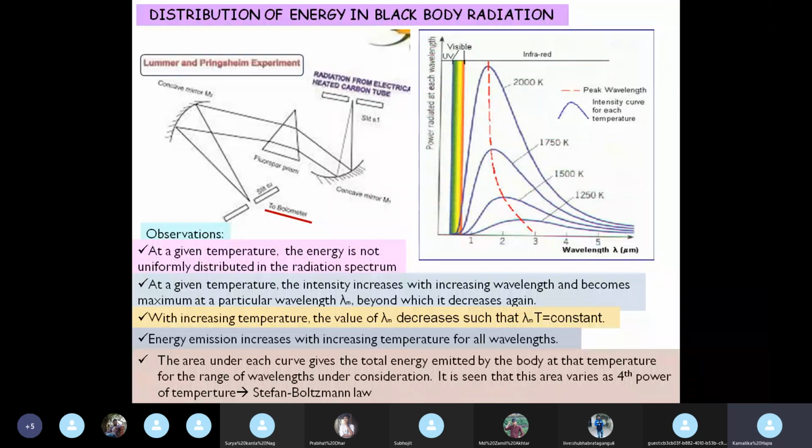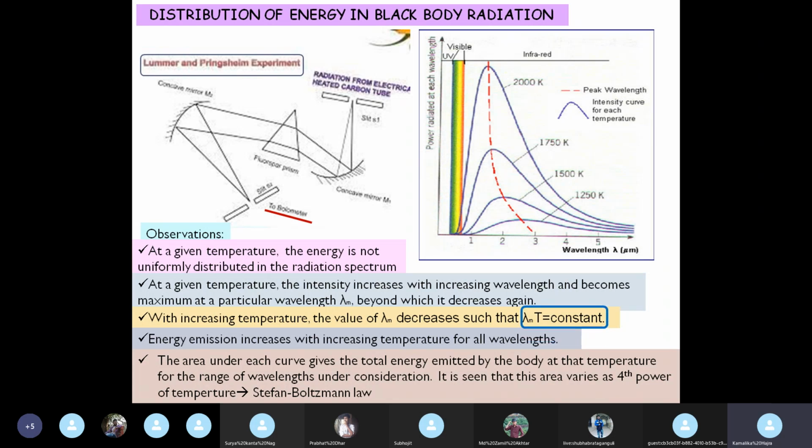So it is seen that this area varies as the fourth power of the temperature. If you integrate and find out the area under a particular curve, you will see that this area varies as the fourth power of the temperature, which is nothing but the Stefan-Boltzmann law. So this experimental curve also is a proof of the Stefan-Boltzmann law that is followed by blackbody radiation.